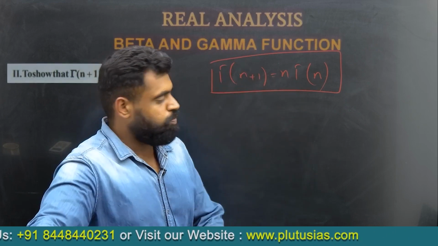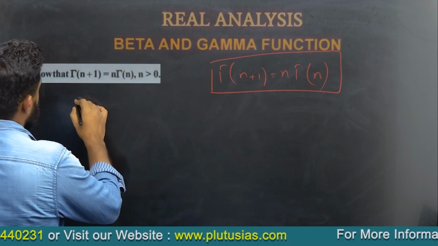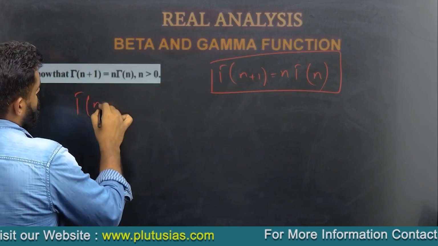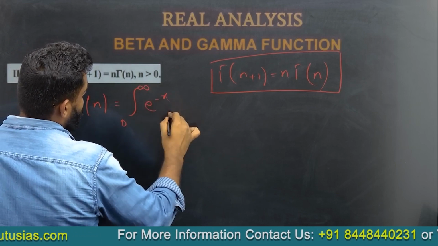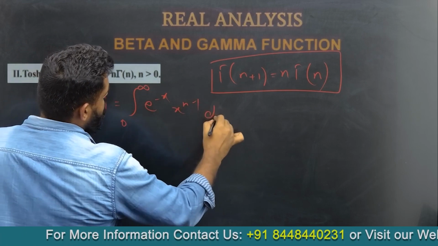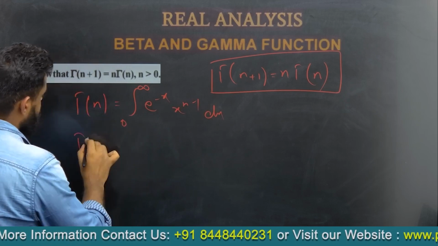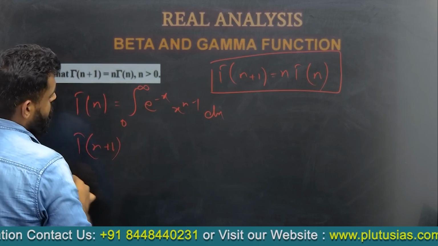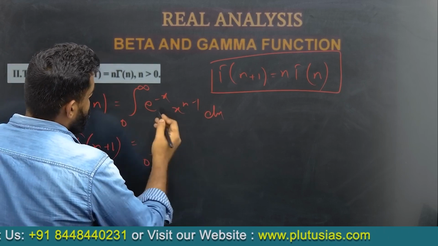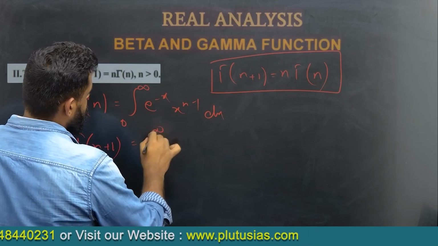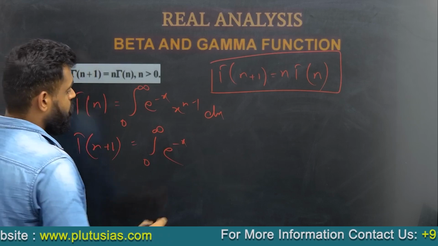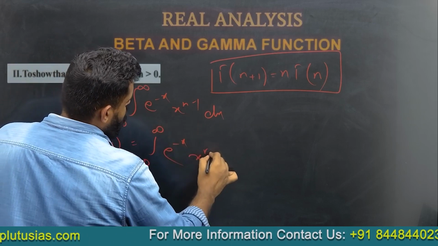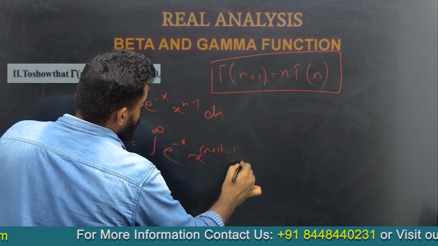Okay, so we know that gamma n is equal to the integral from 0 to infinity of e to the power minus x, x to the power n minus 1 dx. So what would be gamma n plus 1? We'll replace n by n plus 1. So we get x to the power n plus 1 minus 1 dx.